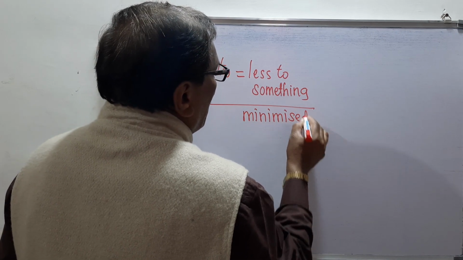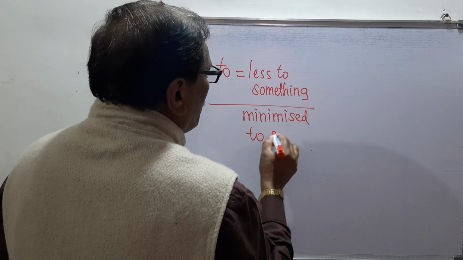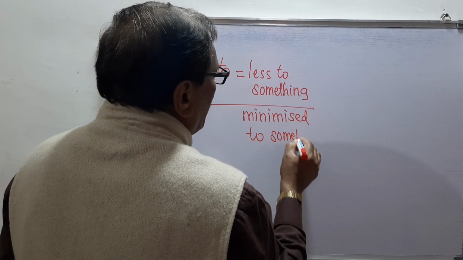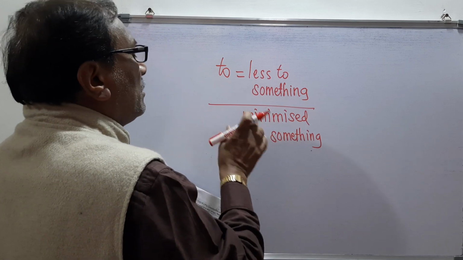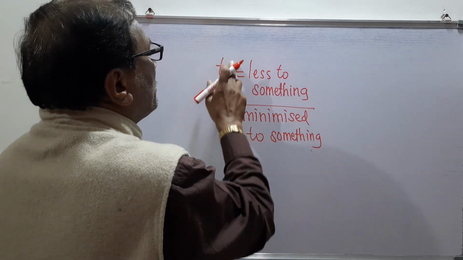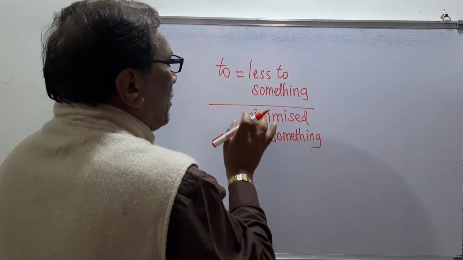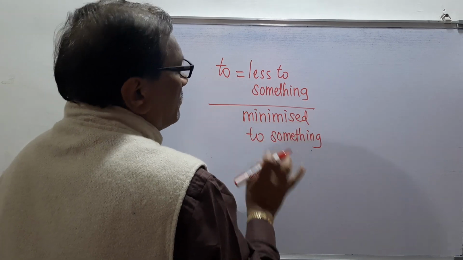Something is minimized to something. That is the point. Remember, to means less to something, means minimized to something.